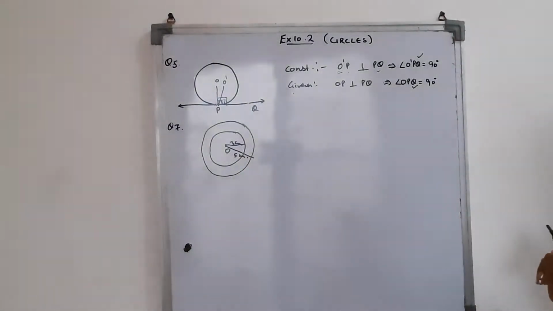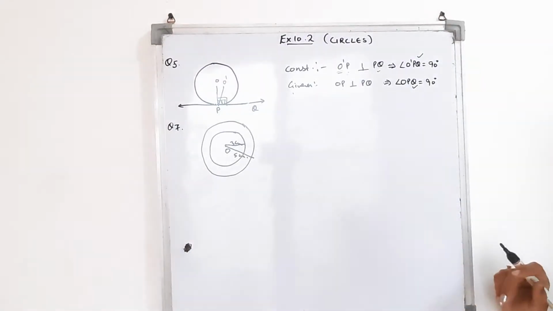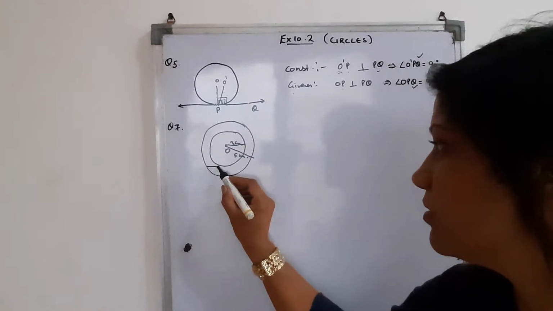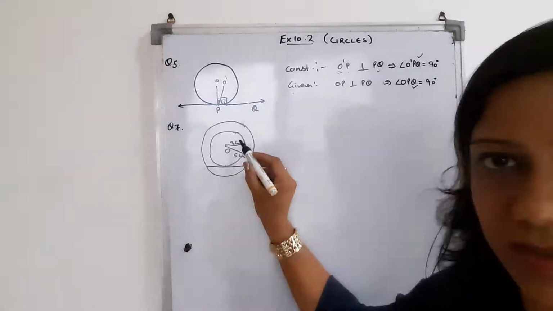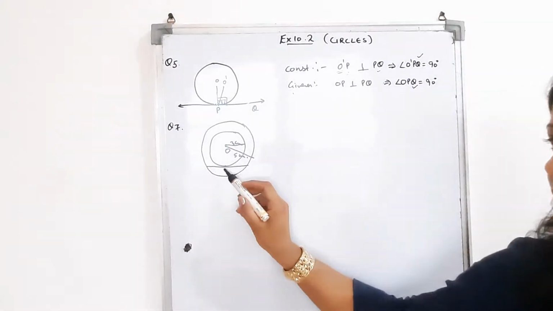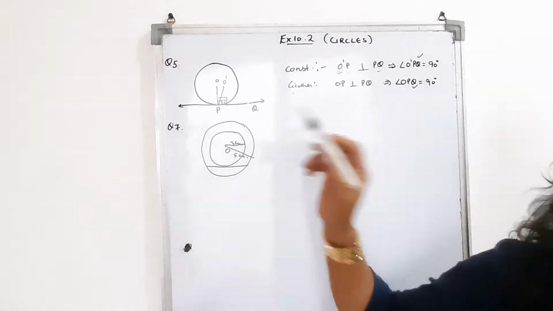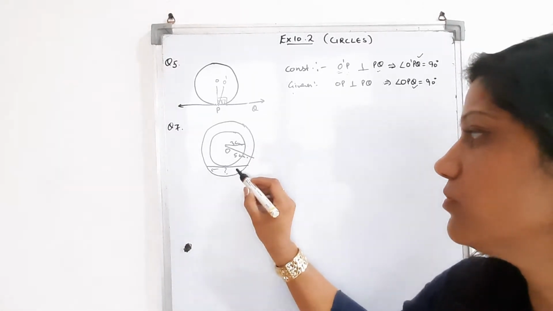So what he is saying in the question is, two concentric circles are of radii 5 and 3. Find the length of the chord of the larger circle which touches the smaller circle. A chord of the larger circle which touches the smaller circle. It means a chord which is the chord of the larger circle but the tangent of the smaller circle. So we need to find the length of this.